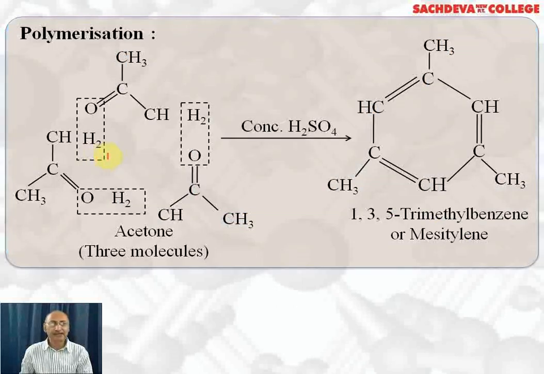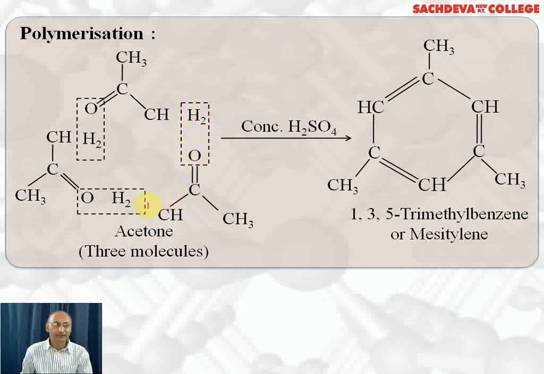Let's take up polymerization of acetone in the presence of concentrated sulfuric acid, which acts as a dehydrating agent. To remember this reaction, write acetone in such a manner: CH3, C double bond O, and this CH3 and H2 separately, so that it can react with the oxygen of another acetone, and water is lost.